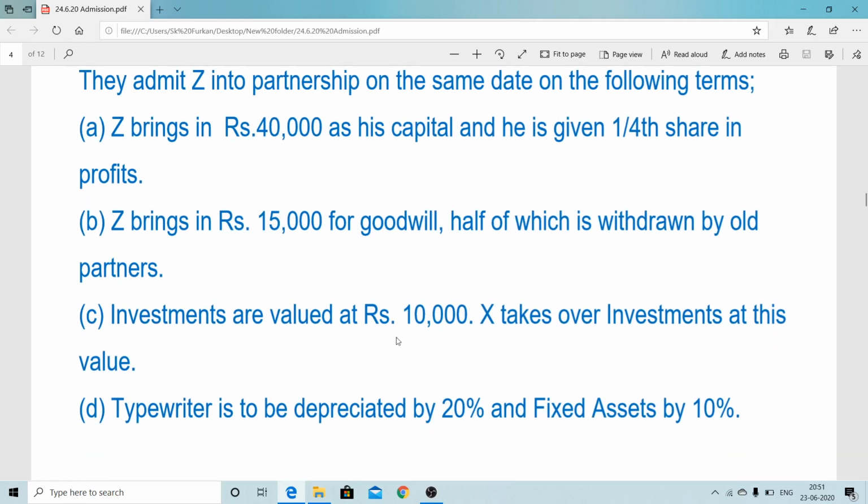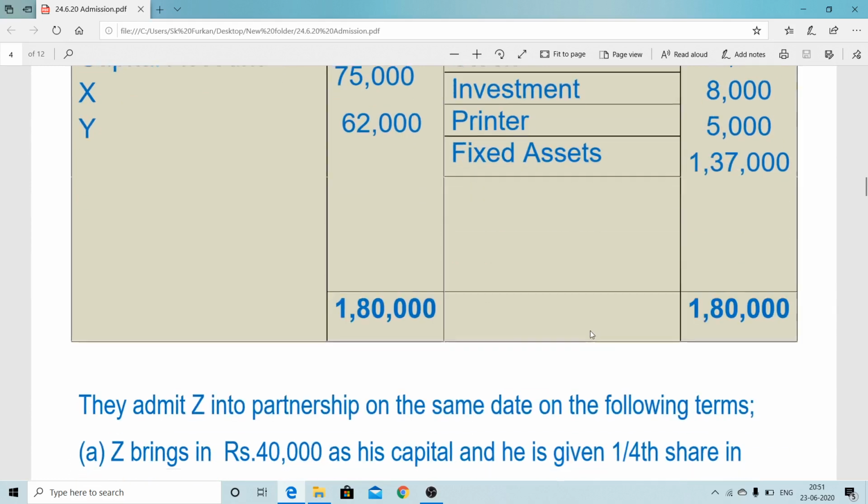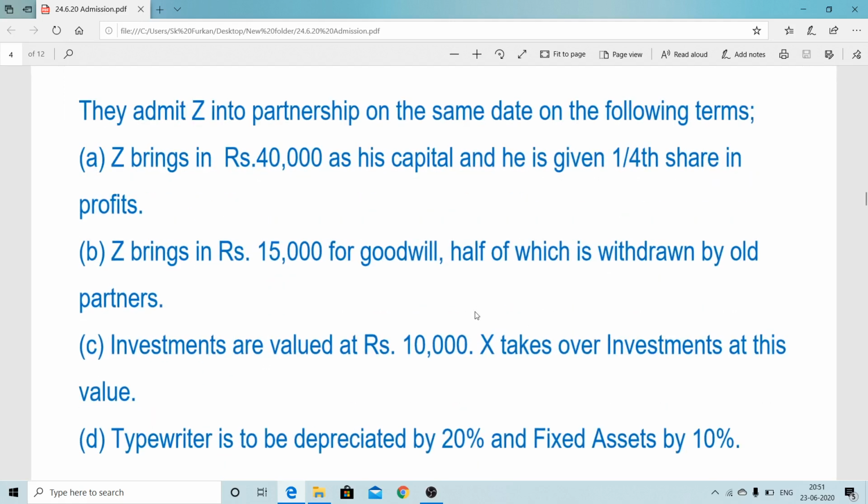Investments are valued at the present value, the agreed value, 10,000, market value 10,000, whereas the book value of the investment is 8,000. Book value 8,000 and market value 10,000 does mean an increase of investment. When investment increases, this asset increases, and we know the journal entry. Investment account debit to revaluation 2,000. On the increase part we will consider this.